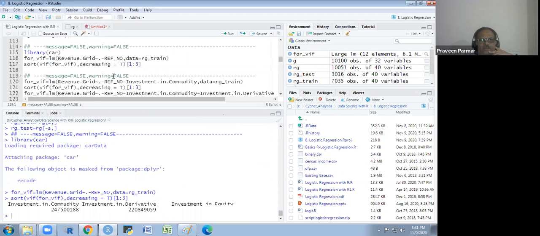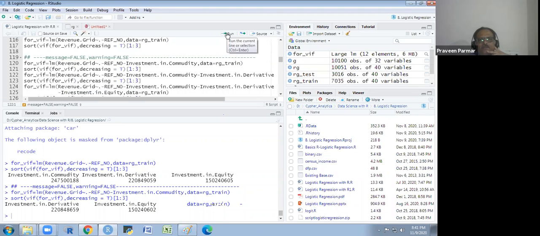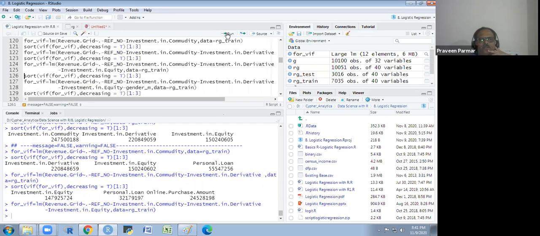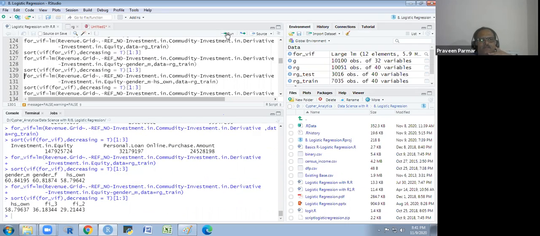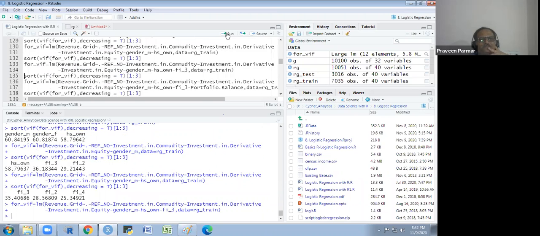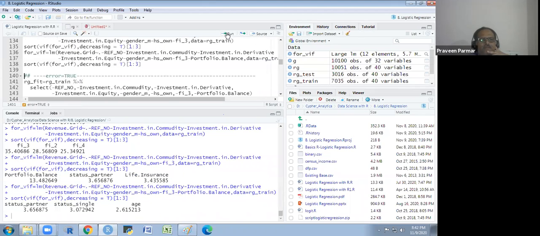So that is investment in commodity. I am running this. Then I sort, investment derivative, run this. I am getting investment equity. And then I am getting gender M. And then I am getting his own. And then I am getting FI3. Then I am getting portfolio balance. And this is now under control.